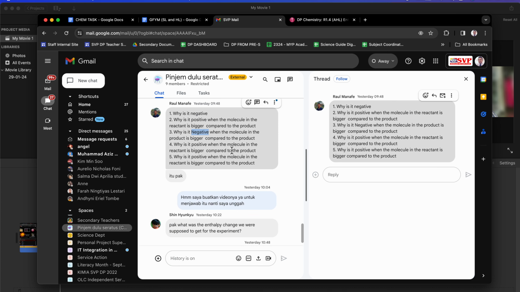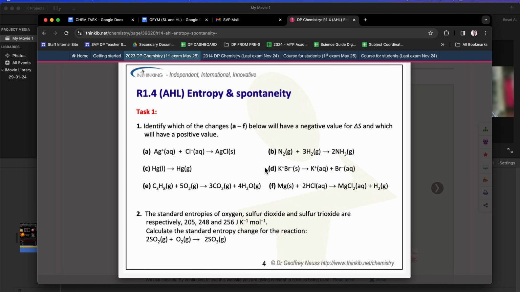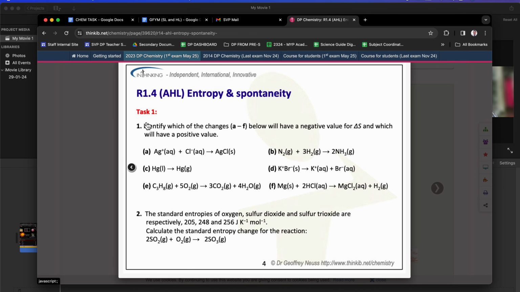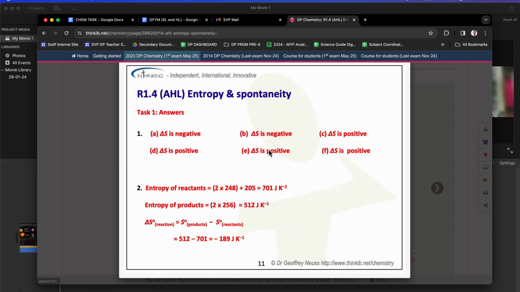Let's find where the product is bigger. This one, E, for example. This one 3 plus 4, 7. This one 5 plus 1, 6. So 7 and 6, the product is bigger than the reactant. So the entropy of the product will also be bigger. If the entropy of the product is bigger, put it in here, this is bigger than this one, the entropy change will be positive. So let's see the answer key for E. See, E is positive.